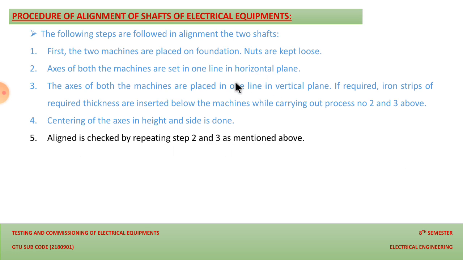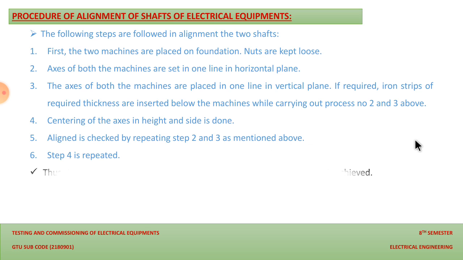So continuously we will do the trial and error method until we get an alignment between the driving and the driven mechanism, and till point 5 we will get the horizontal alignment. Then after point 6, step 4 is repeated if we don't get the proper alignment.